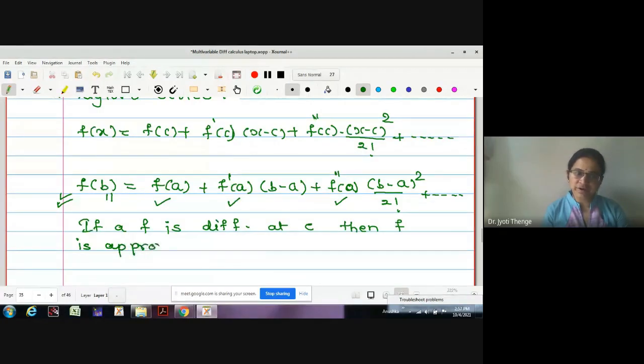Correct, no? We can find out the value of f approximated by a linear function near c.